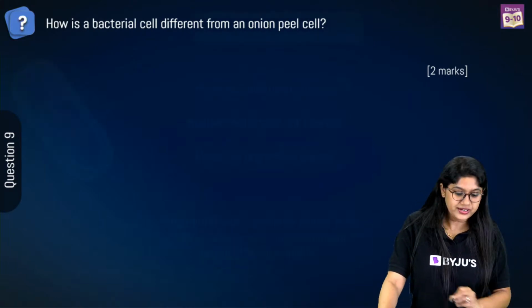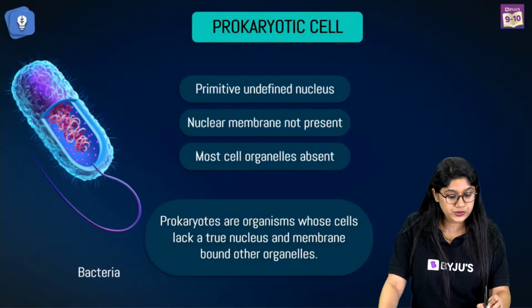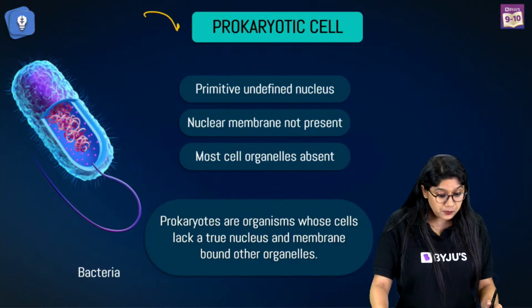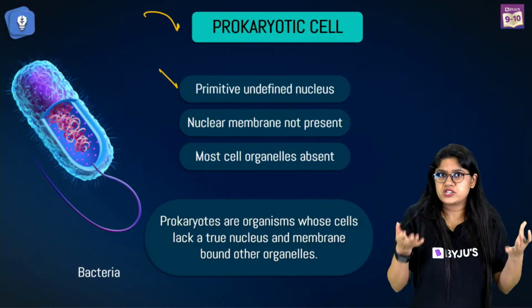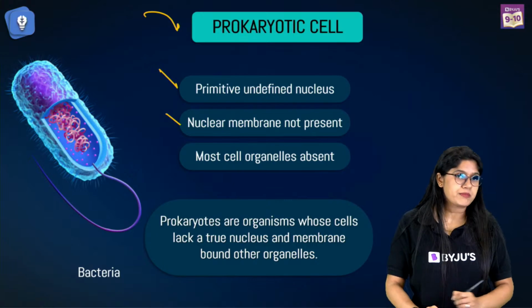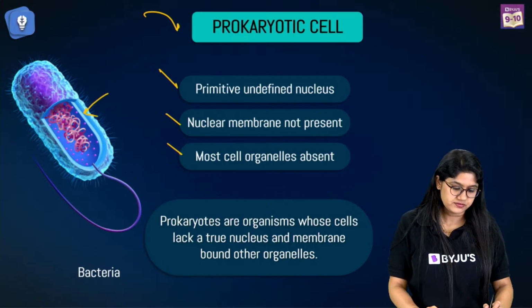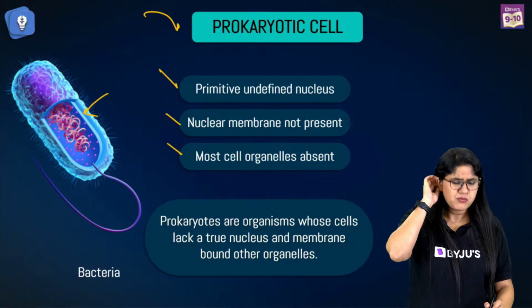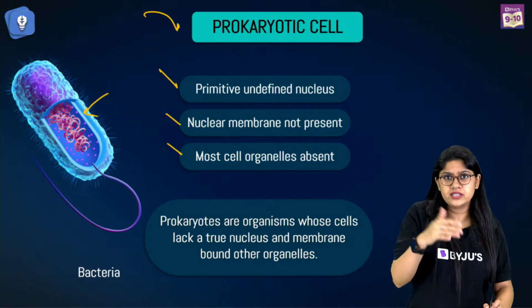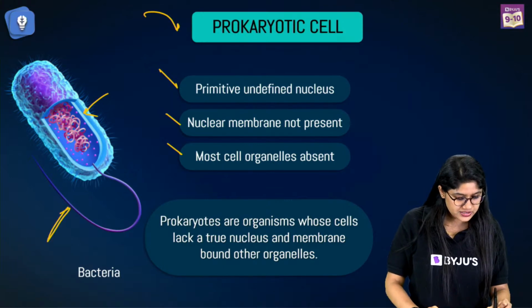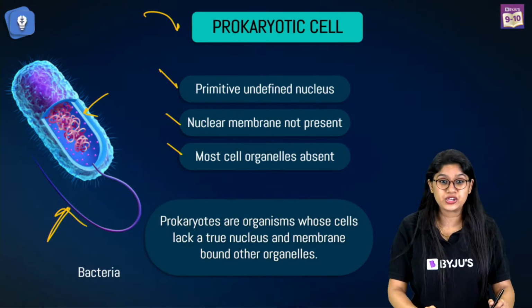Very good. So here let's quickly recap. We know that prokaryotic cells have no defined nucleus. The nuclear membrane is not present and the genetic material is freely suspended like this. They have very few organelles. Most of the cell organelles that we have in the other cells are absent. The greatest example is the bacteria.